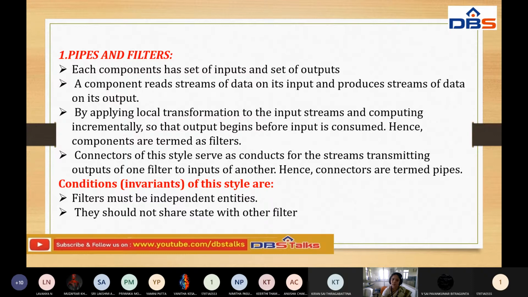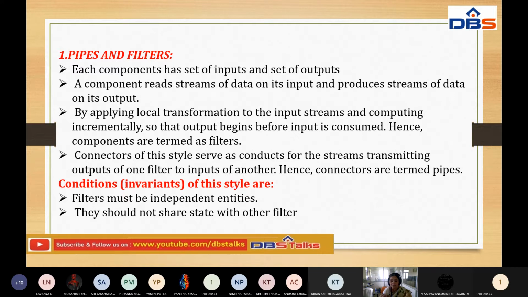For example, consider the second module: it depends upon the output of the first module. So every module has its own interrelationship with the other modules.